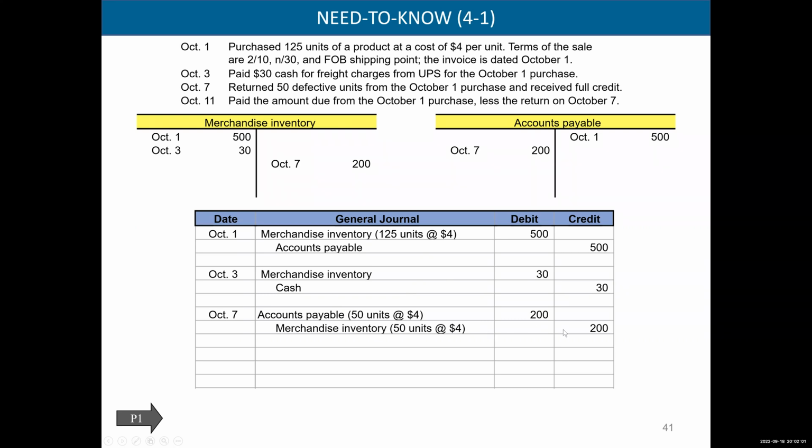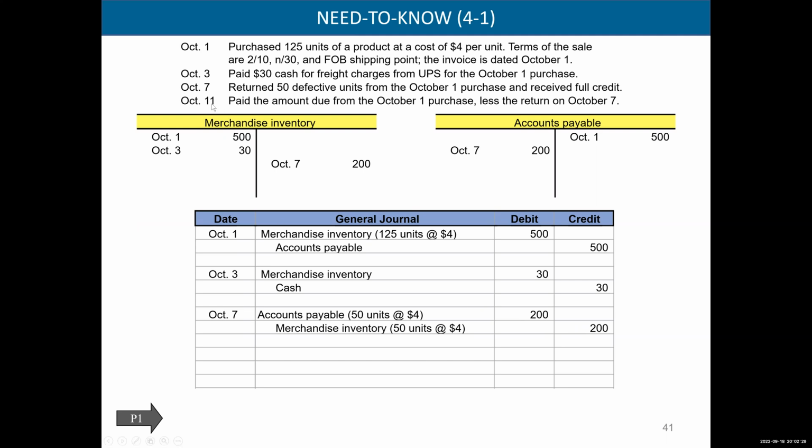So we have to reduce our asset merchandise inventory. Now, because we gave it back, we don't owe them anymore, right? So we have to debit our accounts payable to reduce our payable. So on October 7, debit accounts payable, credit merchandise inventory.